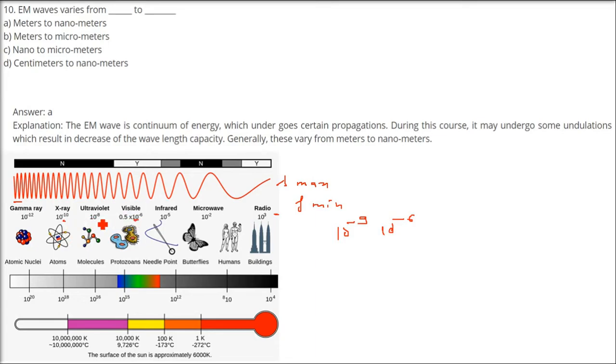We are talking about the whole, so we have to take the maximum range. Centimeter to nanometer, we have meters also, kilometers also. So D is also incorrect. Nano to micrometer is absolutely incorrect. Now A and B are meters to nanometer, meters to micrometer. So meters is okay, but nanometer, micrometer is lower. So go up to nanometer. Meter to nanometer is correct, because we are taking the maximum lower value and maximum higher value. This is how meters to nanometers. If it would have been kilometers, then also we would have taken kilometers, right?